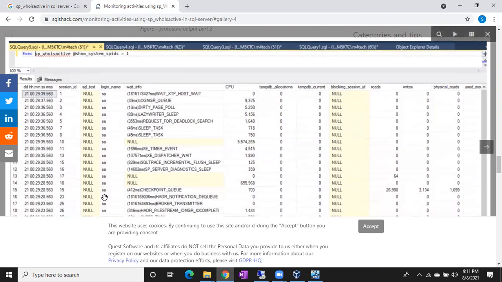Who is running that particular session? What are the wait infos? How much CPU it is taking? What are the temp DB allocations? How many reads? How many writes? We have other columns also, almost 20 to 25 columns. How much percentage is completed?